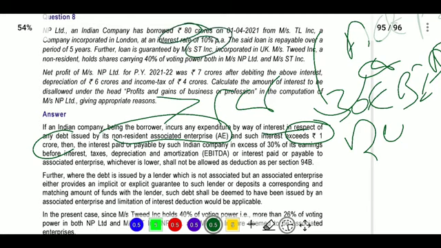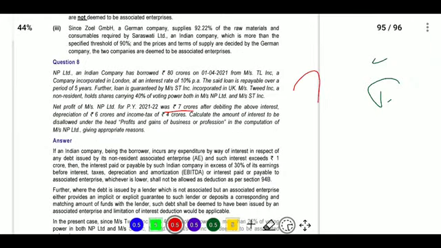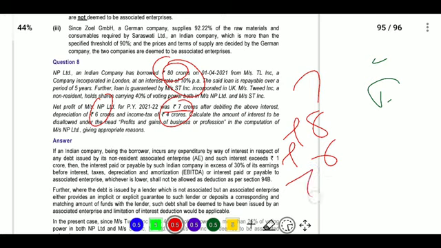So 1 crore was exceeded, and they provided another piece of information here. This is 7 crores after debiting the above interest, depreciation 8 crores and income tax 4 crores. So for the 7 we will add back the interest 80 crores into 10%, 8 crores, plus 6 crores, and 4 crores we will add back.